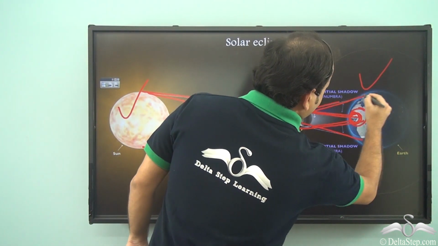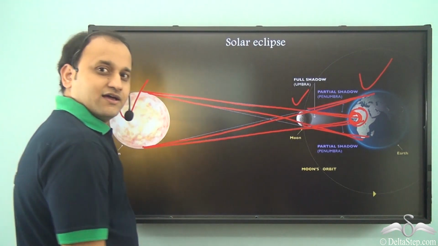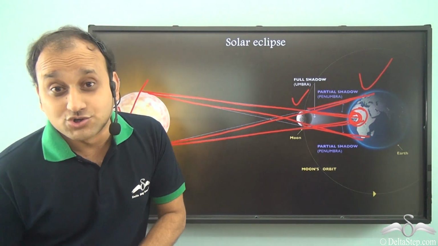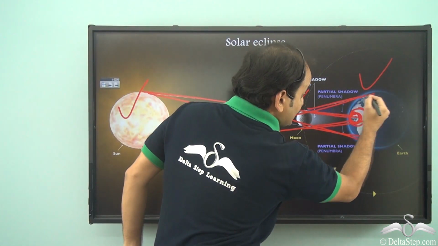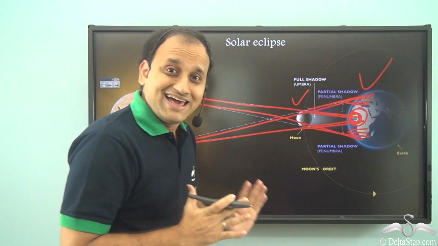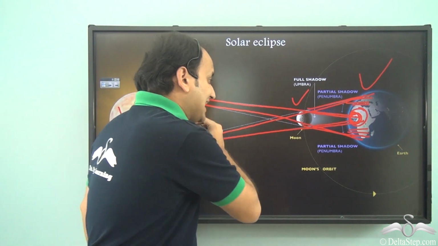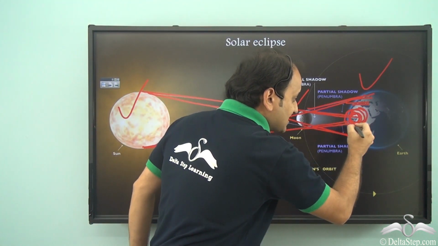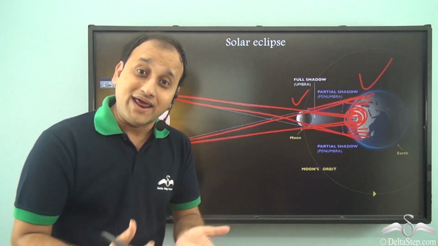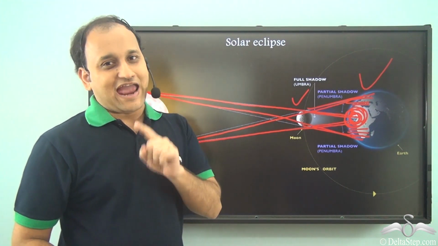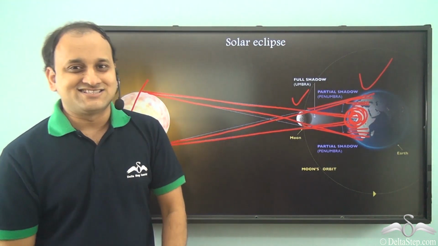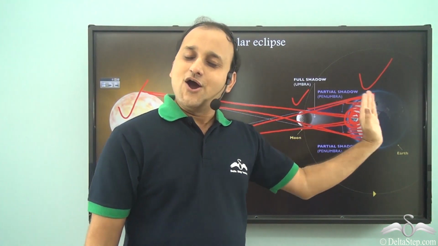Similarly, this larger area shows areas which will see a partial solar eclipse, because the shadow is not that dark in this area, but the shadow is still there. So these common tangents help us identify the area which will see a complete solar eclipse when this phenomenon occurs, and we can easily see that with the help of common tangents, because we are dealing with circular objects.